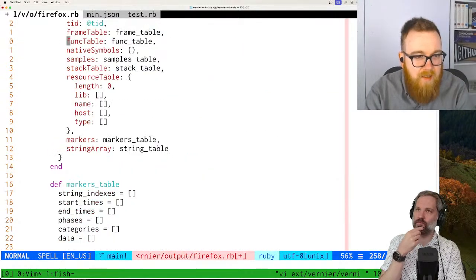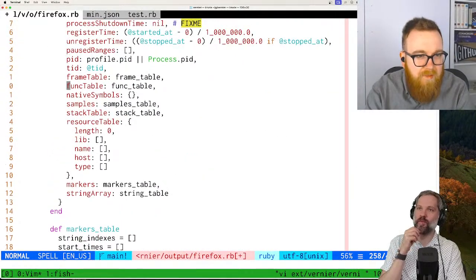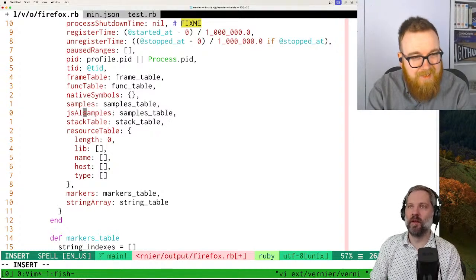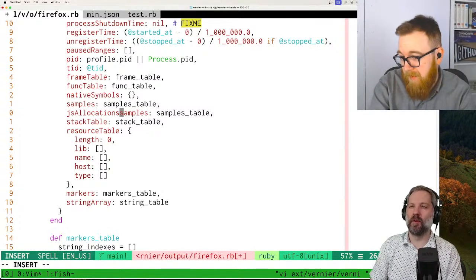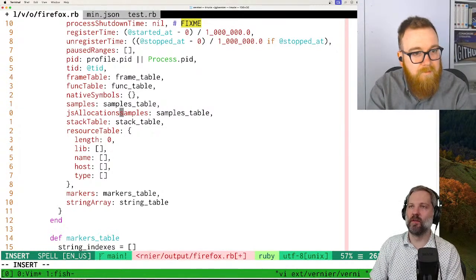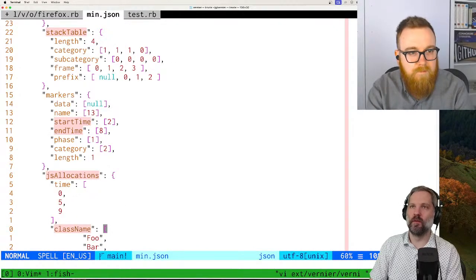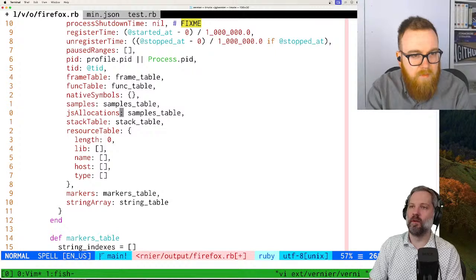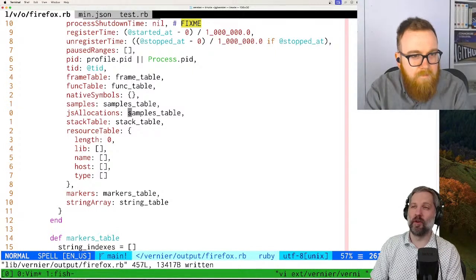And then inside of data, oh, here we go, where we have samples, we also need JS allocations. Is that right? Let me check. It is JS allocations, yes. JS allocations, and we got to figure out what this is.